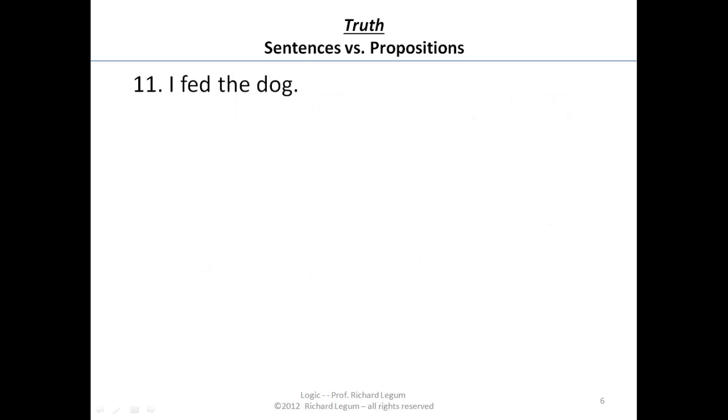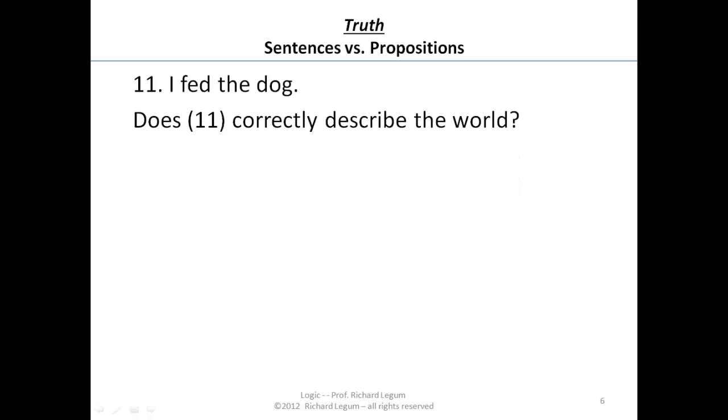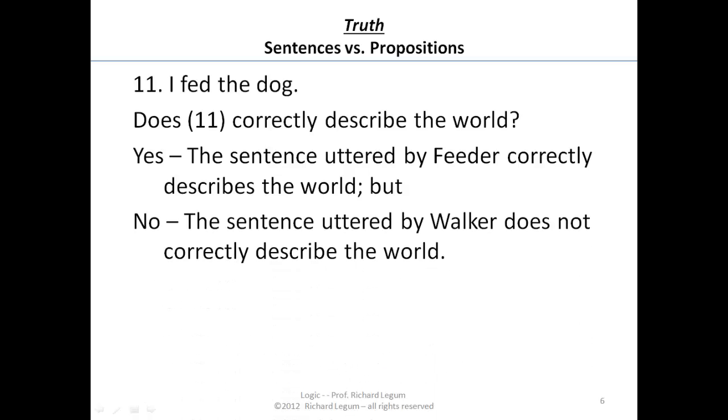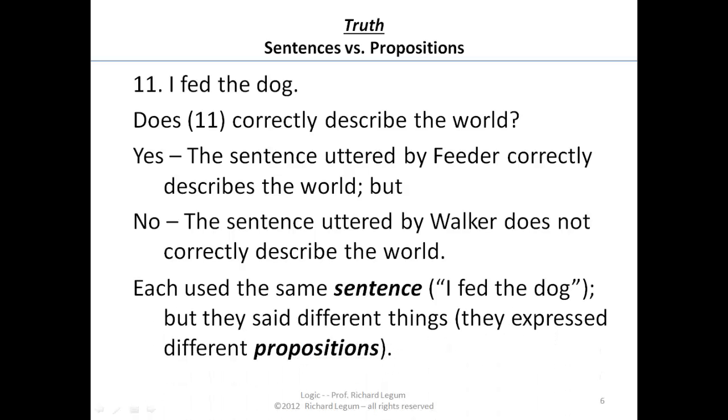So, does "I fed the dog" correctly describe the world? Well, yes, the sentence uttered by feeder correctly describes the world, but no, the sentence uttered by walker does not correctly describe the world. So it looks like we have a problem with our theory of truth at this point. Maybe it's with our theory of truth, and maybe it's with what we think are the things that are true.